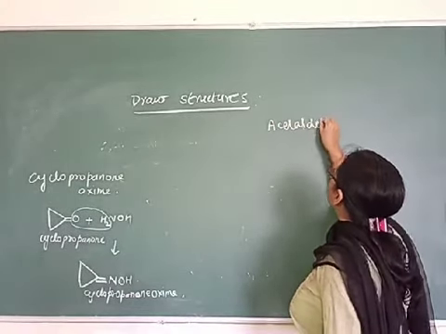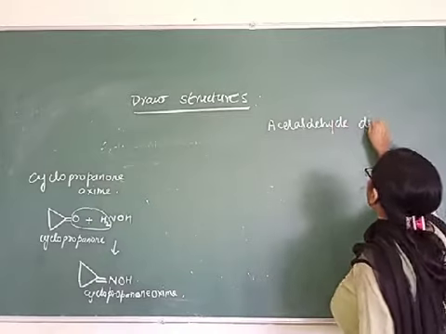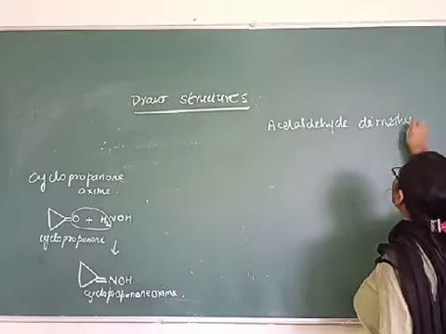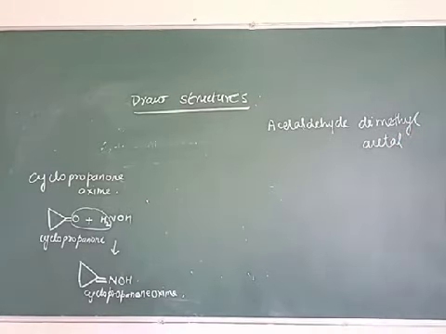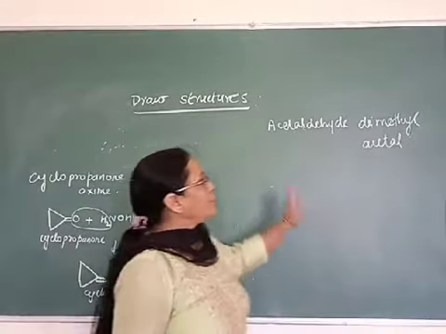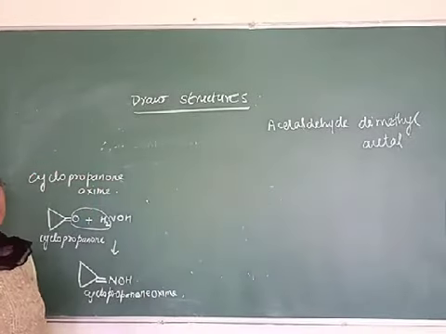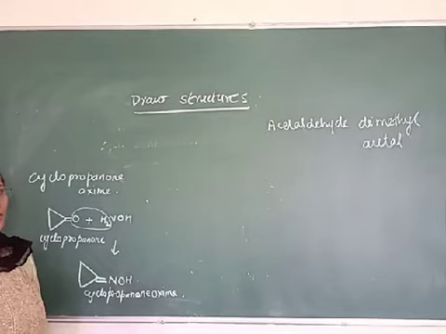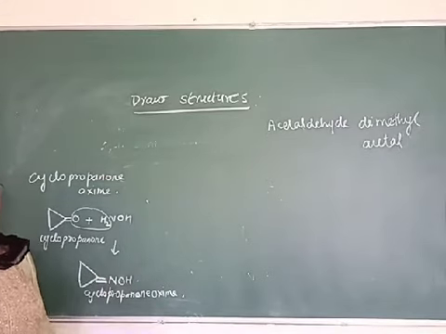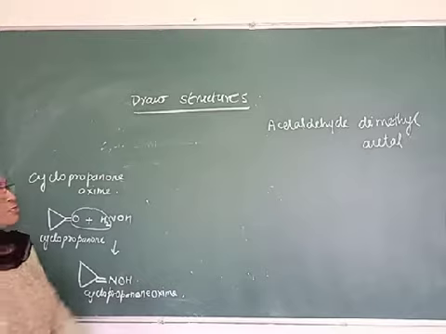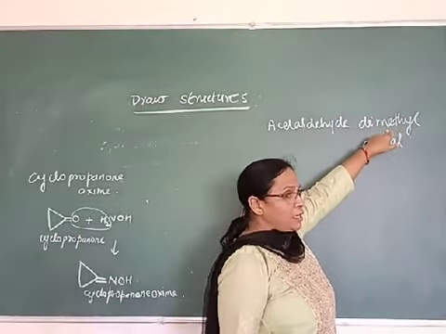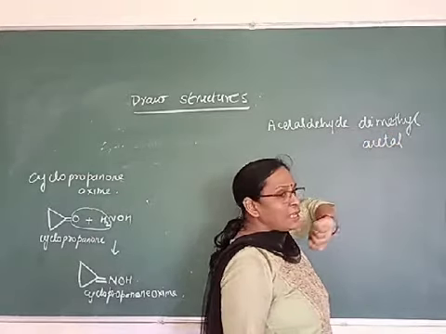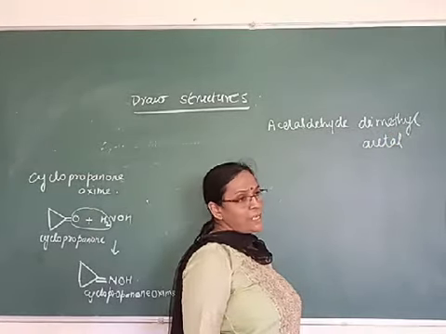Acetaldehyde dimethyl acetal. Acetals are formed when you treat an aldehyde with alcohol. First you will get hemiacetal and then you will get acetal. Since it is a dimethyl acetal, you will treat it with methyl alcohol. Suppose it is a diethyl acetal, you treat it with ethyl alcohol.